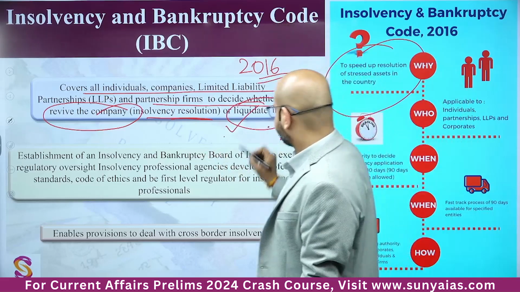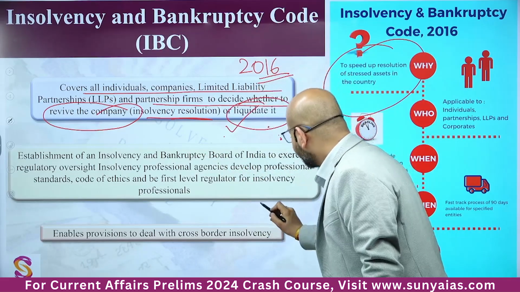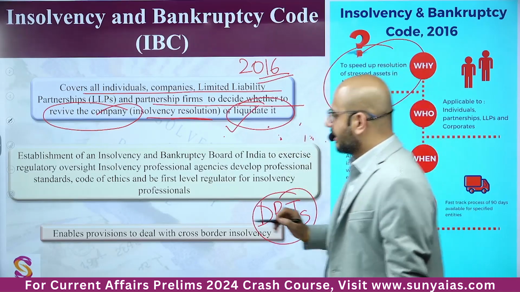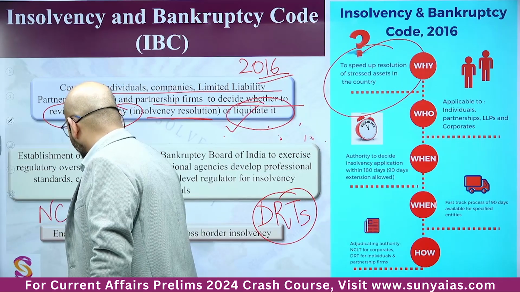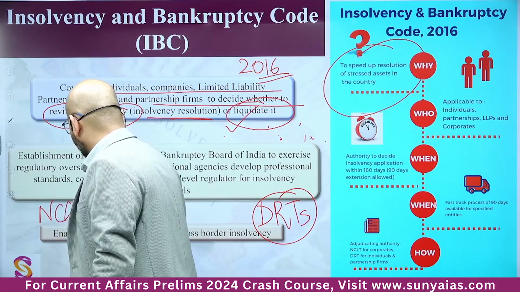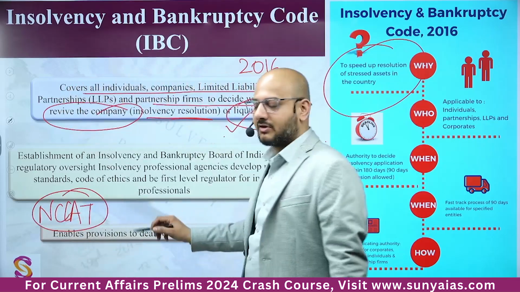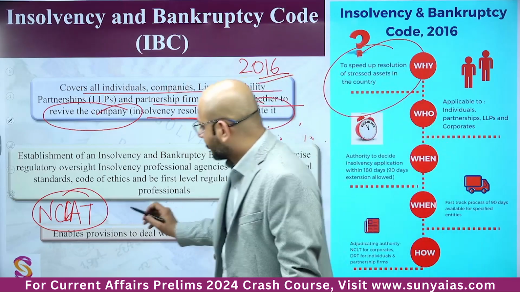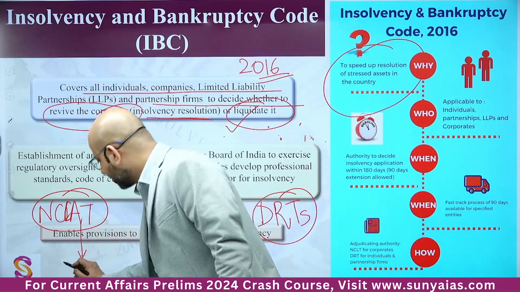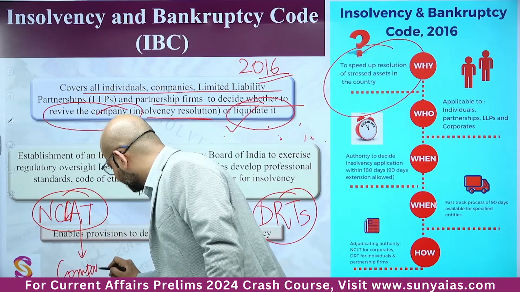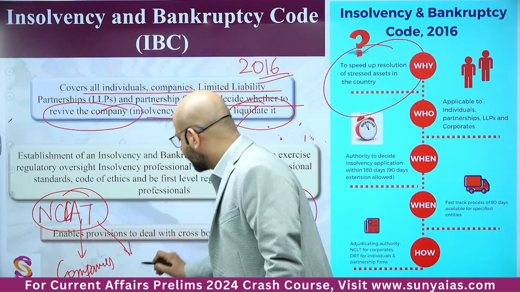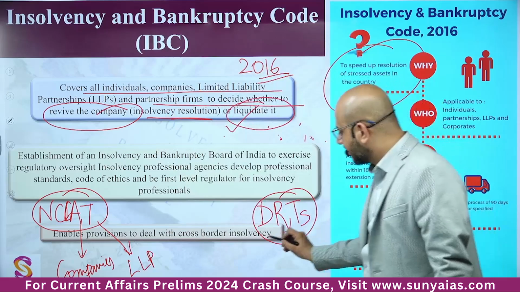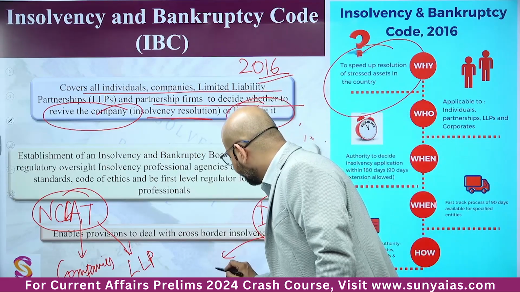Look here, one thing is called debt recovery tribunals, DRTs, or the National Company Law Appellate Tribunal, NCLAT. What happens? It looks into the matters related to companies and limited liability partnerships, whereas DRTs look into the matters related to individuals.